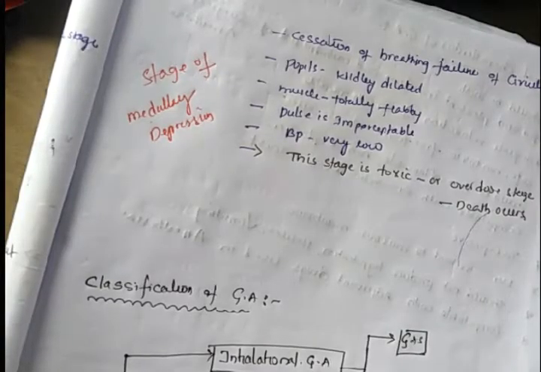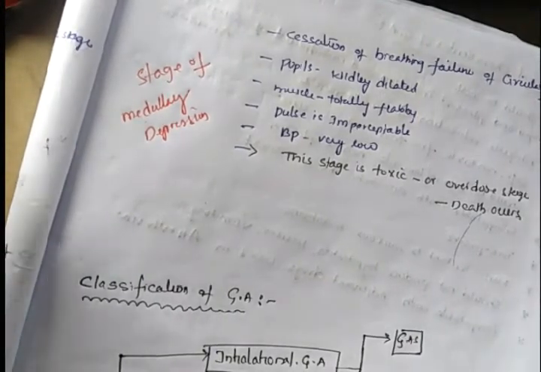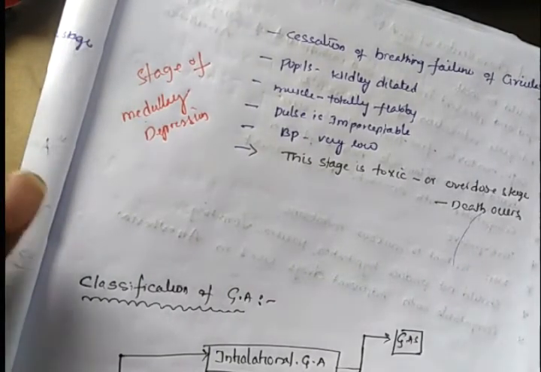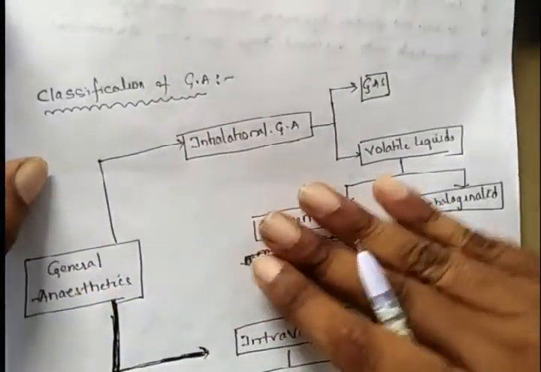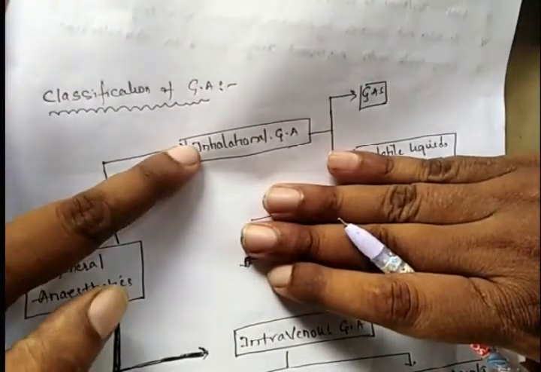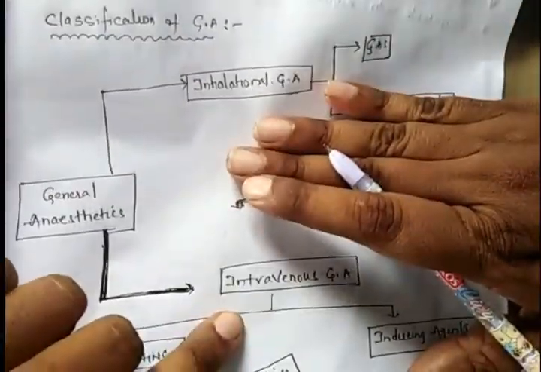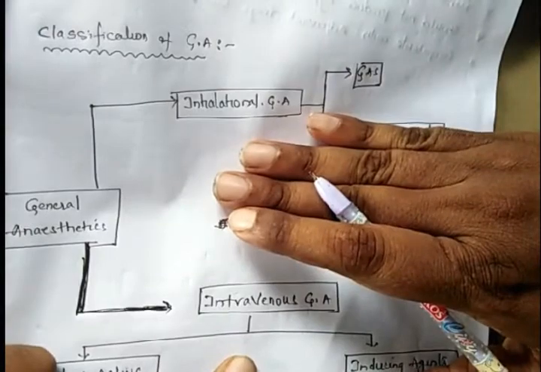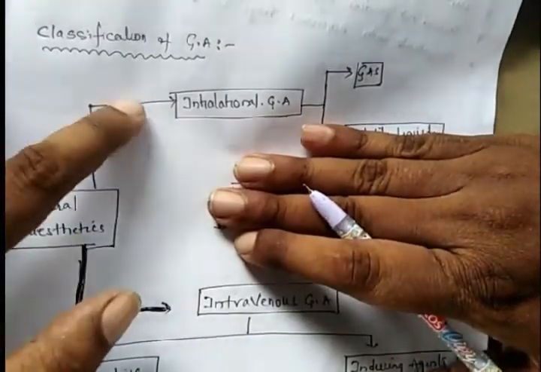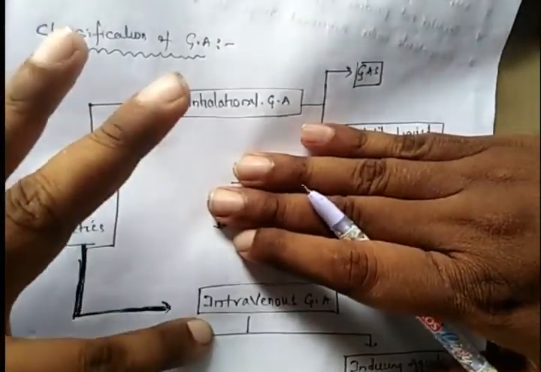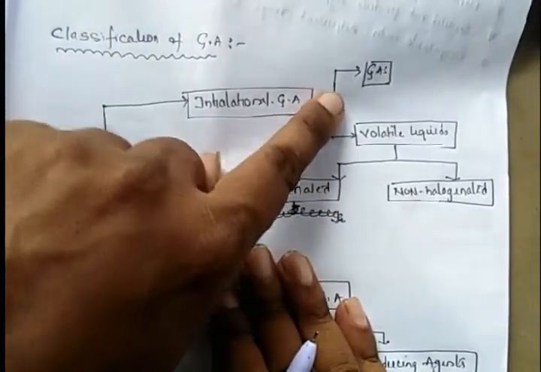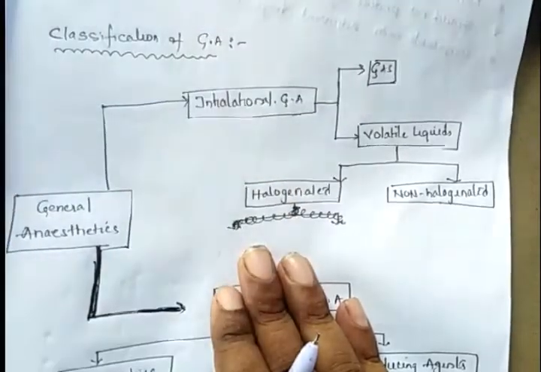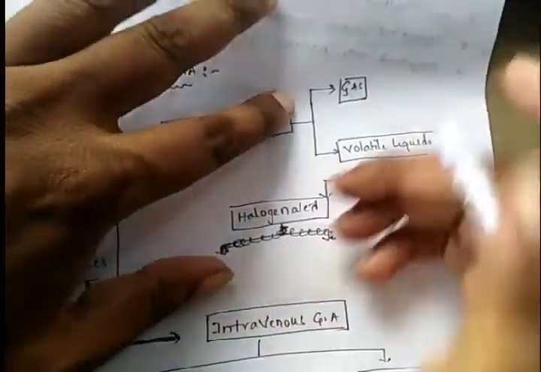Coming to the classification of general anesthetics, they are majorly classified into 2 categories: inhalation general anesthetics and intravenous general anesthetics. And these inhalation anesthetics are classified into 2 categories: the gaseous anesthetics, examples are like nitrous oxide.